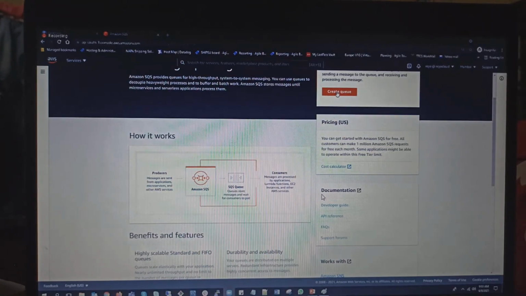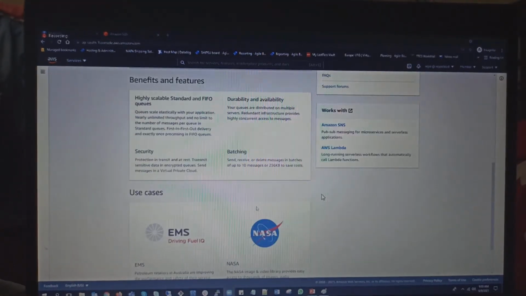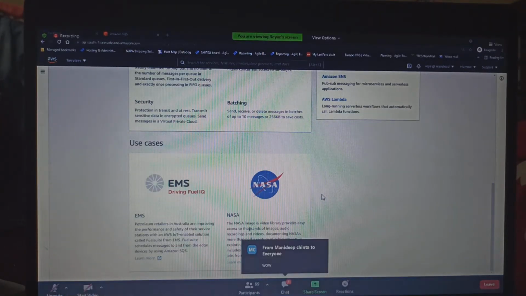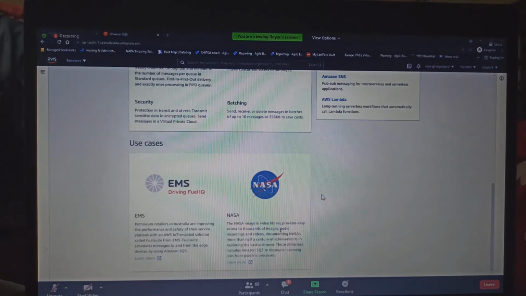So okay, let's go ahead and create a queue. You see, there is nothing much here. It's a direct step forward. Guys, you see, NASA is also using the same thing that we are using. Here, all your image and video library, thousands of images and all those things, will be processed using this SQS. Whenever you see decoupling, incoming jobs and all, guys, keep this in mind. It is SQS. Decoupling meaning SQS.